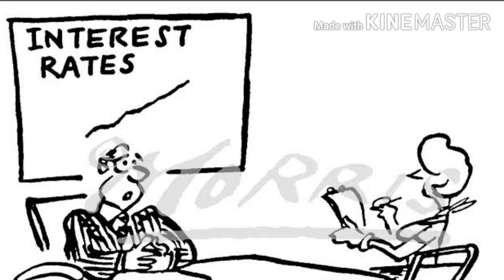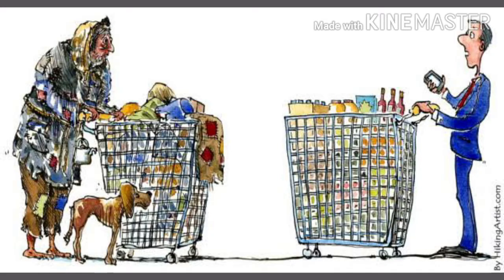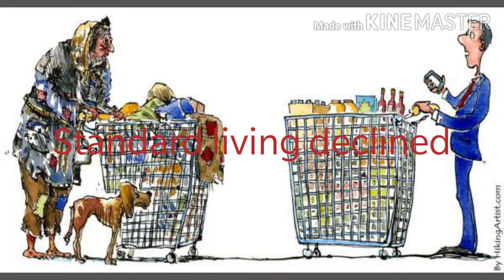The tenants or peasants had to pay a high interest rate to the landlords, land rents, and also suffocating taxes imposed by the landlords. Here you can see the peasants' condition became very miserable because they had no land, and they had to pay high rent, interest, and also taxes. So because of this suffocating condition, their standard of living declined again.